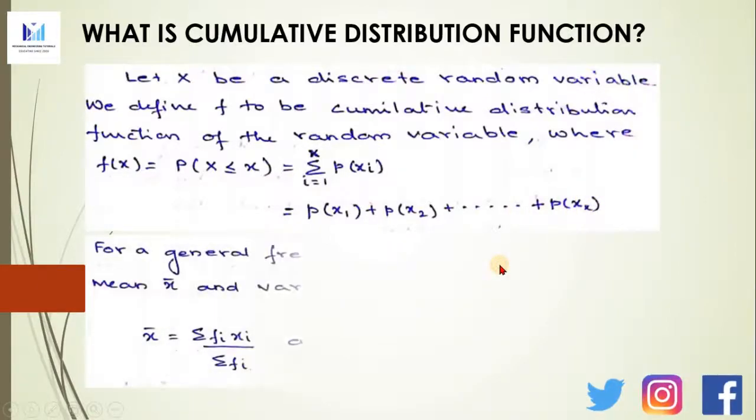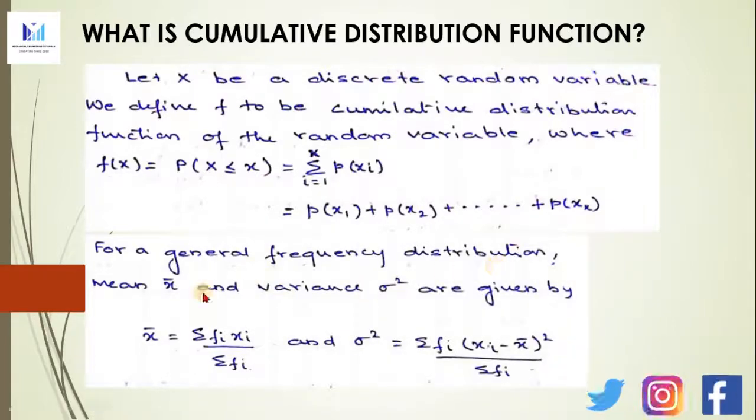For a general frequency distribution, when the mean x bar and the variance sigma square are given, these values will be given by the equations here. For any frequency distribution, x bar will be equal to the summation of fi xi upon the summation of fi, where fi is over here whatever distribution you take for xi versus fi.